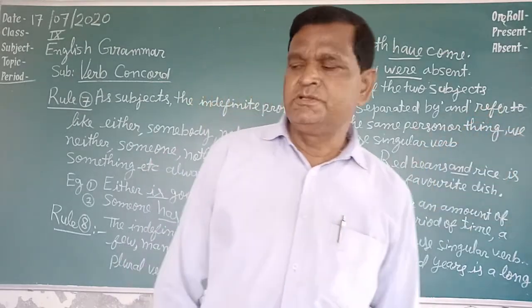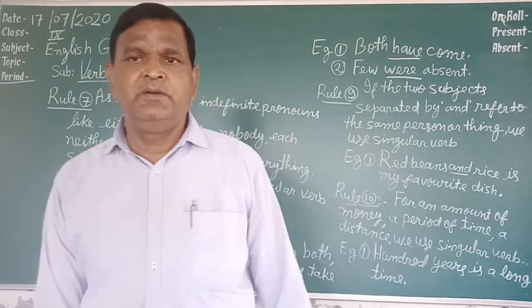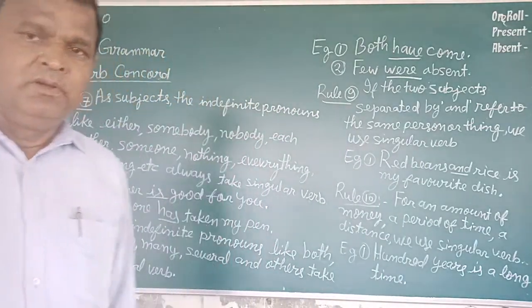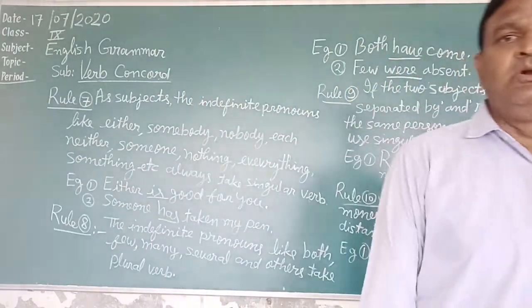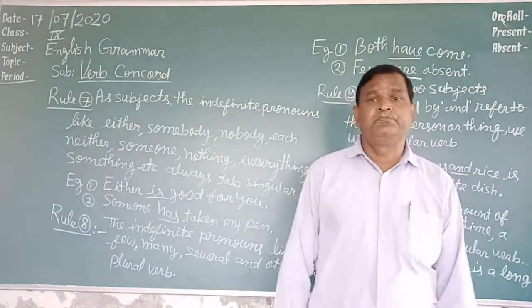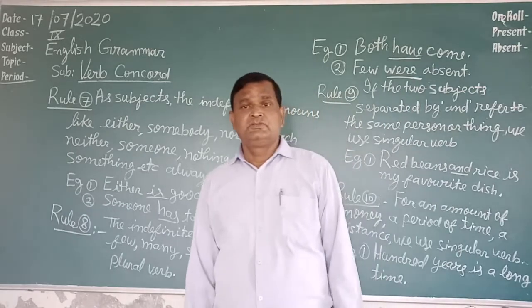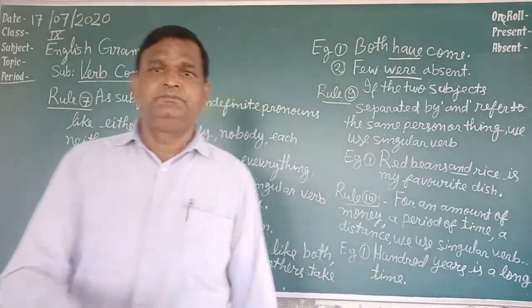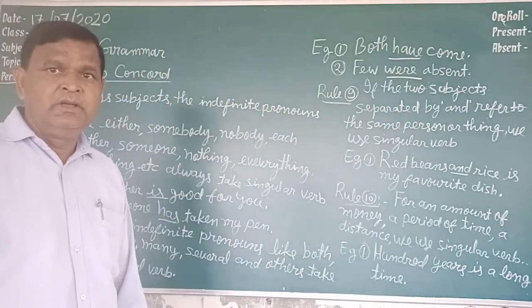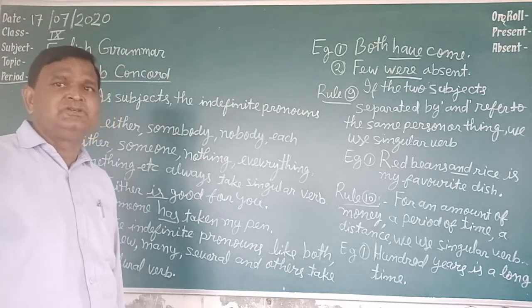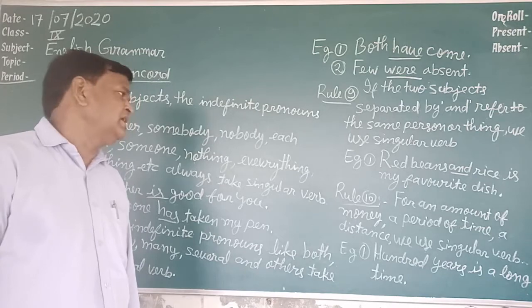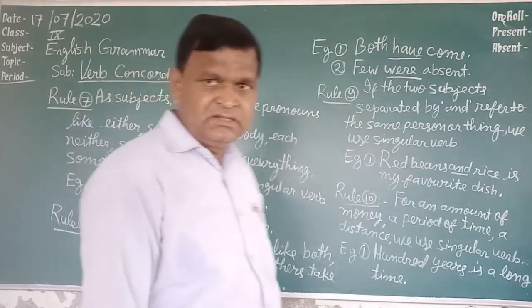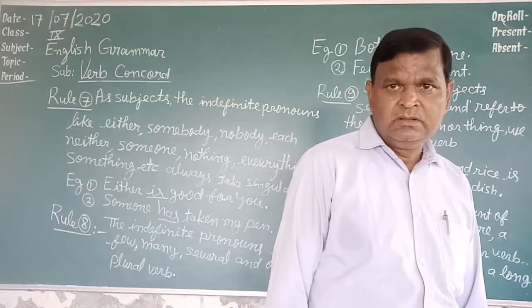In this way, students, in this chapter I have taught you subject-verb concord, and I have told you verb concord means verb agreement: how a verb agrees with its subject according to person or number.